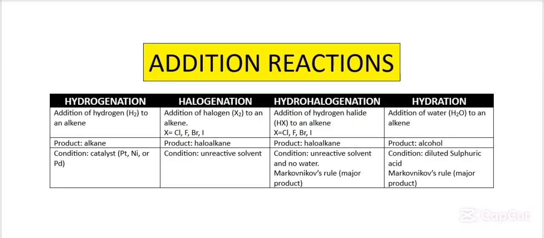Class, we are doing addition reactions. So, addition reactions, types of addition reactions. Remember, alkenes are unsaturated compounds that undergo addition reactions. In an addition reaction, the double bond breaks because we added something. So we add the atoms, then the double bond breaks to form